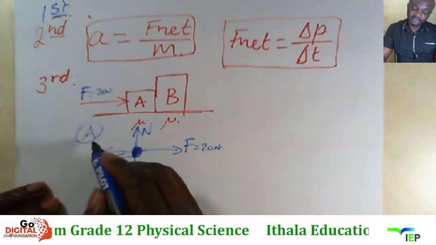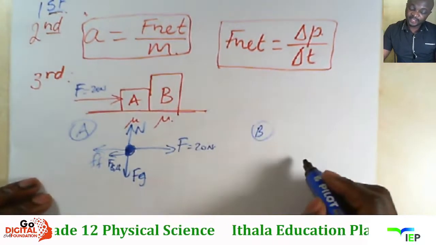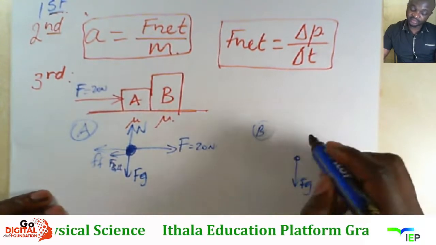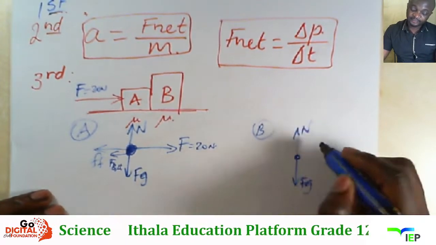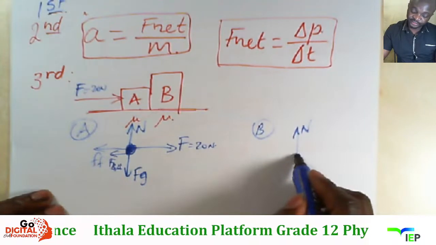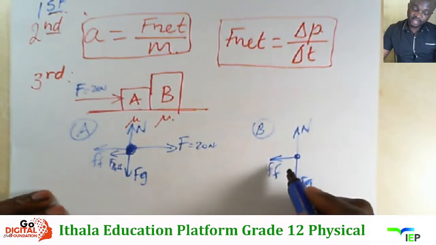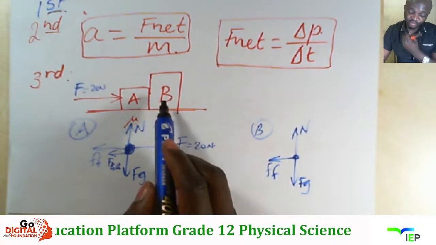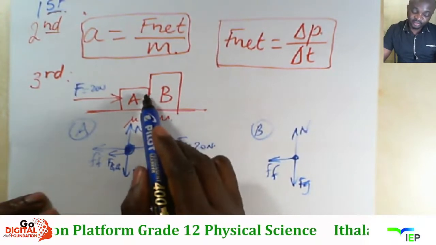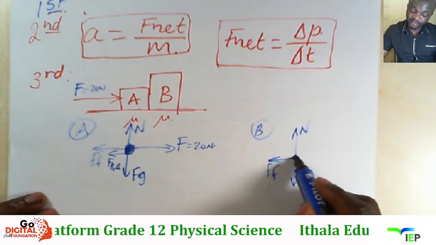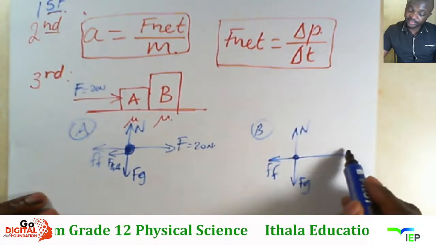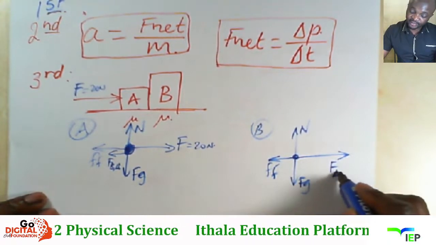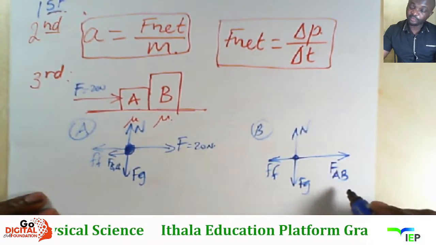Masibuke ke i-box B. The box B nayo has a gravitational force, that is the weight of the object, a normal, then a friction, then a force that A exert on B. It's also a pushing force. Kodwa njengoba ngishilo, we don't represent ama pushing force, we represent them as a pulling force. Now sine force ezoti F of A on B.